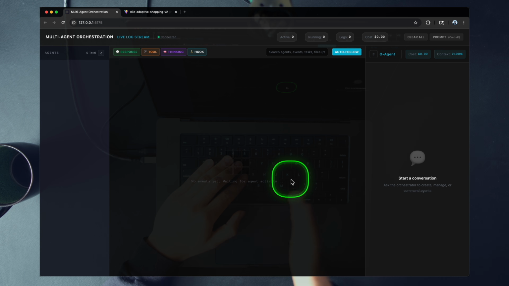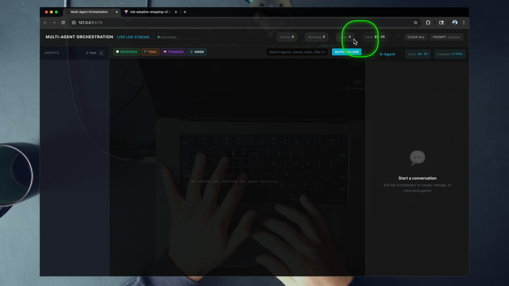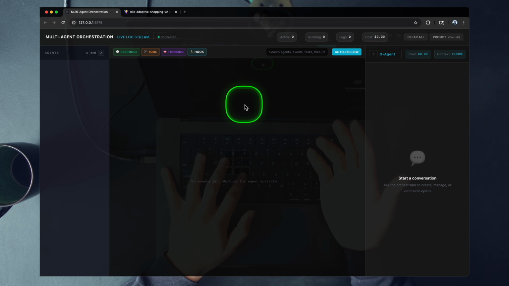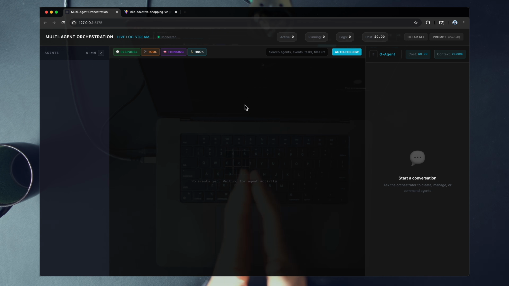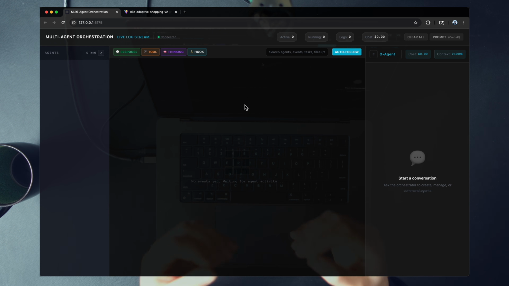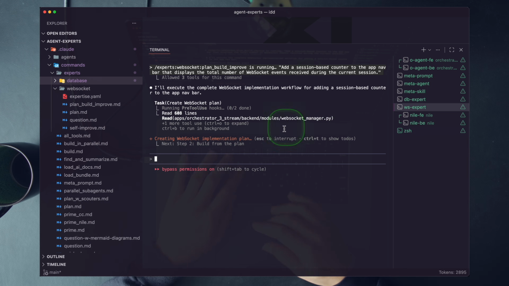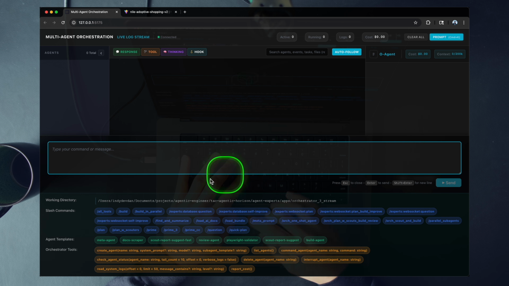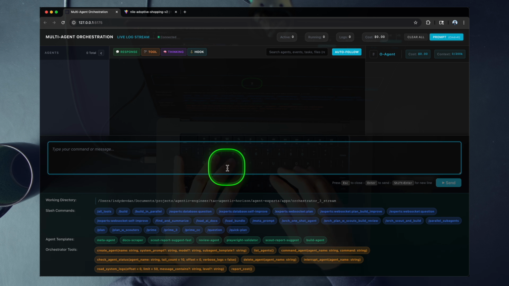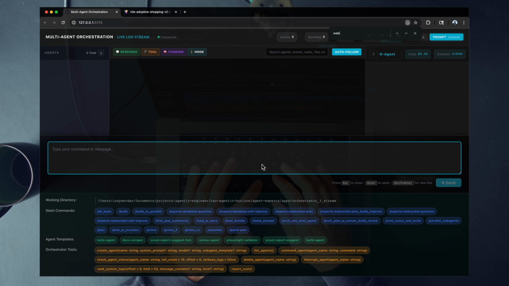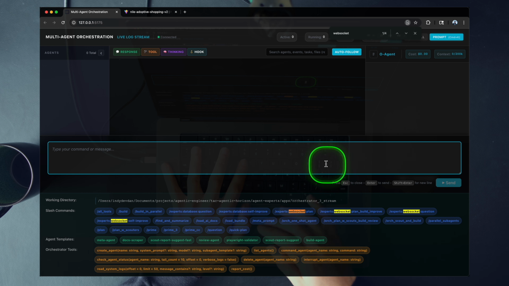And to be super clear, we are having our agent add to this, right? So we have active, running, logs, cost. It's going to add a WebSocket counter here. Just a simple example showcasing how you can have an agent expert that knows that code the best, better than anyone, quickly update something. Before we dive into this, let's just fire off some more prompts, right? Let's have some fun with our multi-agent orchestration tool here. And you can see here that we also have our expert and we have our WebSocket expert specifically. And I just want to run this question prompt here.